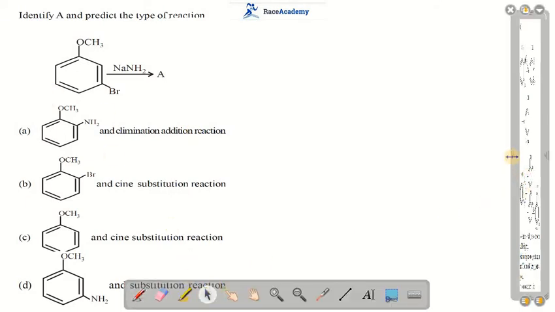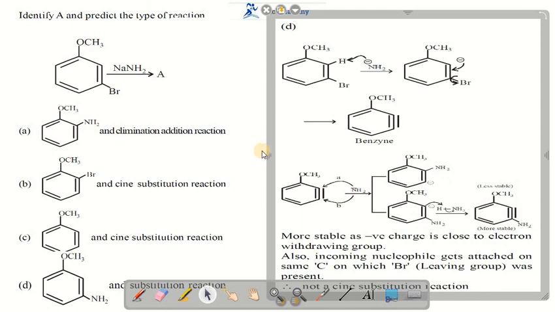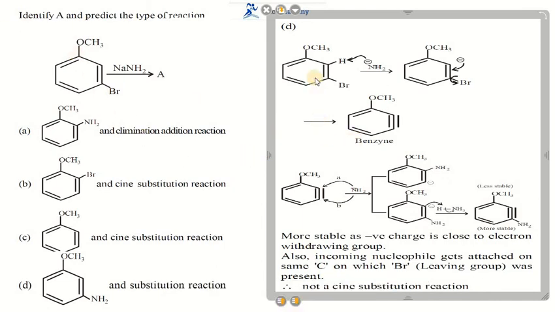You can observe the benzyne mechanism like this. If you observe the benzyne mechanism, first benzyne will be formed. After that, the NH2 nucleophile attacks on the benzyne, and the negative charge which is present close to the electron withdrawing group OCH3 finally brings the more stable compound, that is NH2 present at the meta position. So this is the right answer.